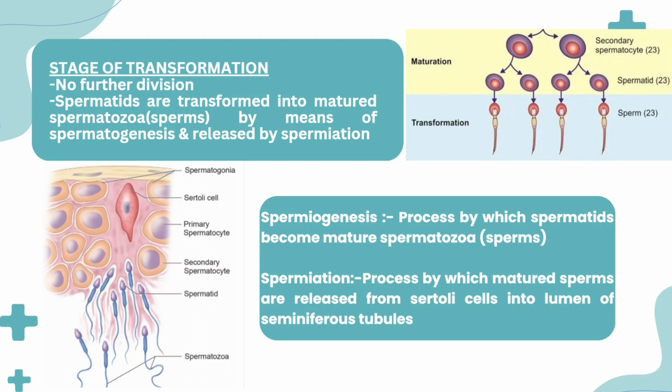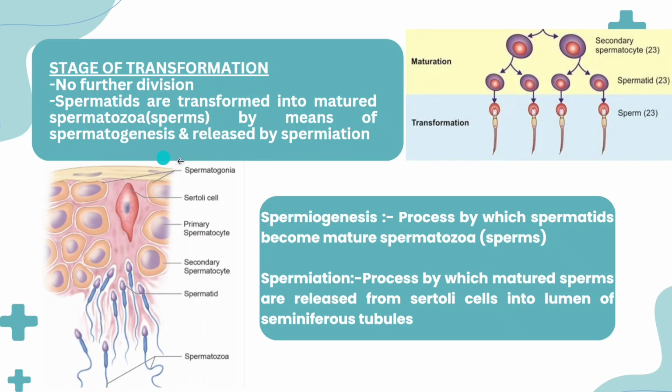Spermiogenesis is the process by which spermatids become mature spermatozoa. Sorry, there is a printing mistake here.